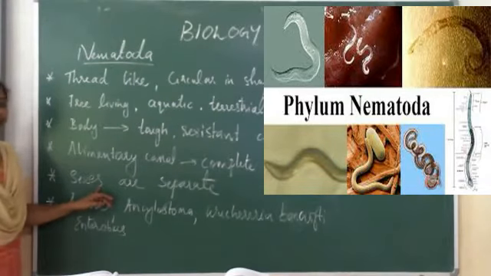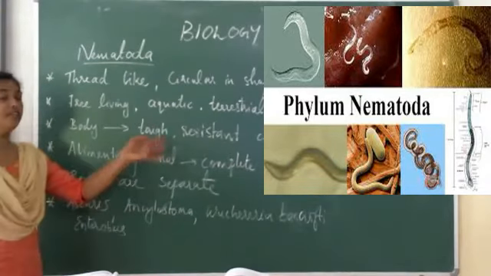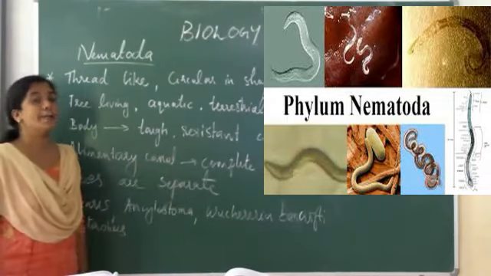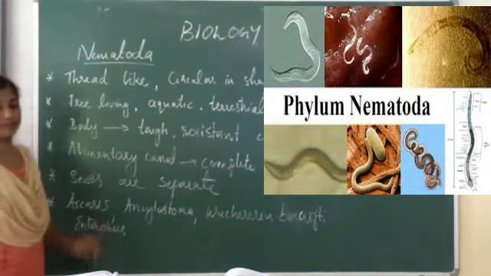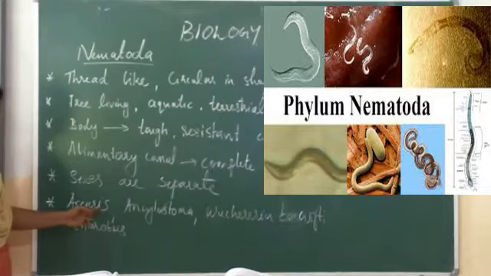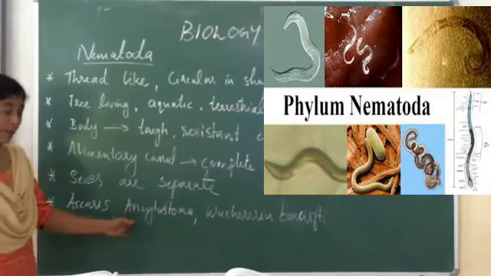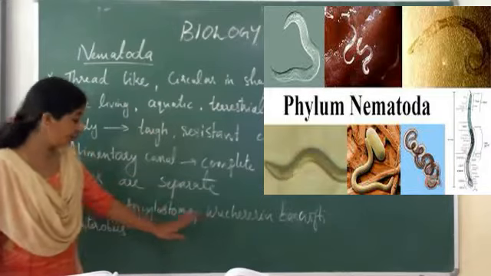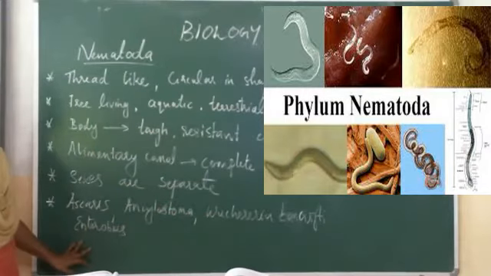Female and male are there. Females are longer than males. Then examples for this phylum Nematoda are Ascaris, Ancylostoma, Wuchereria bancrofti, then Enterobius.